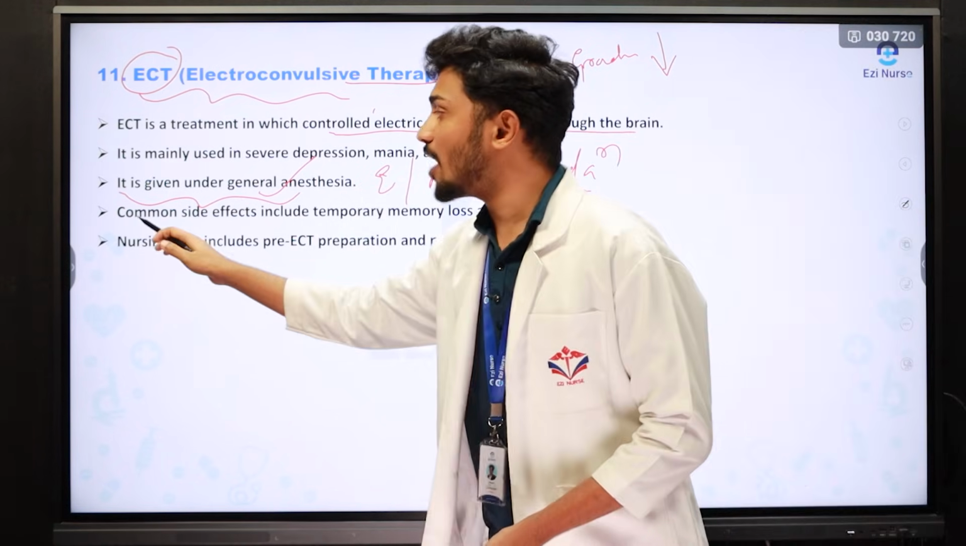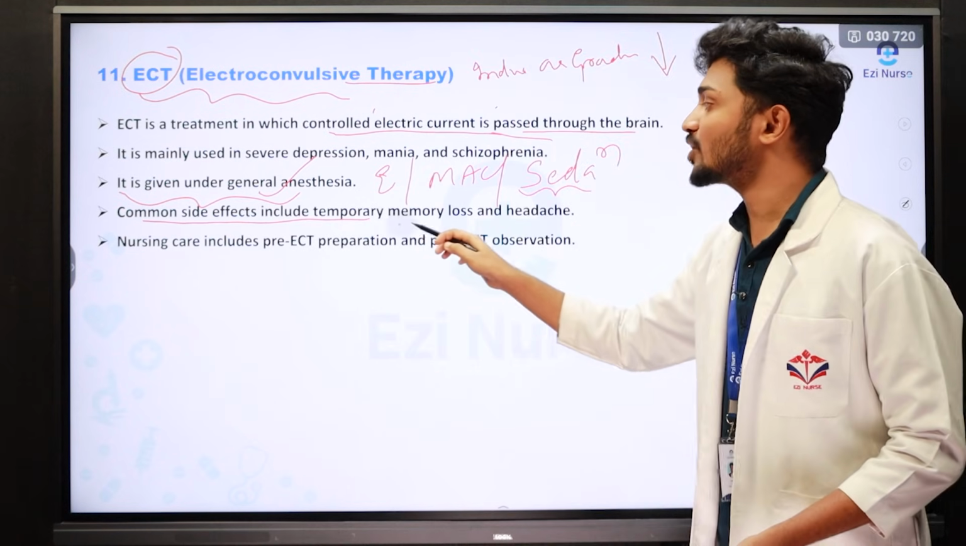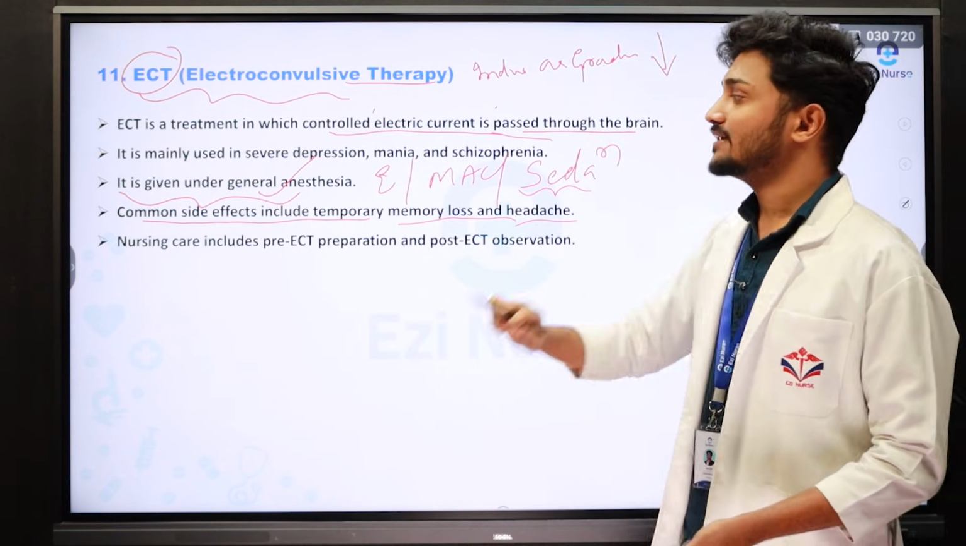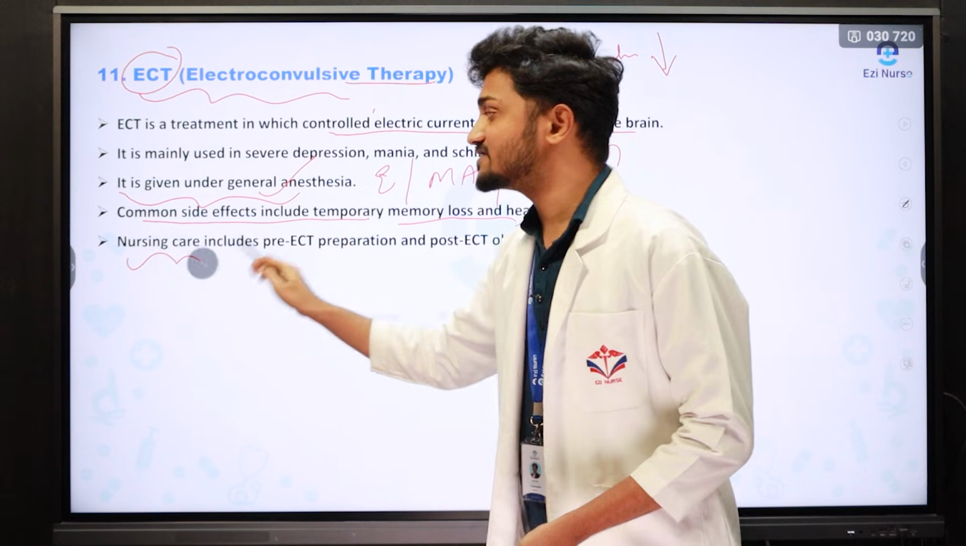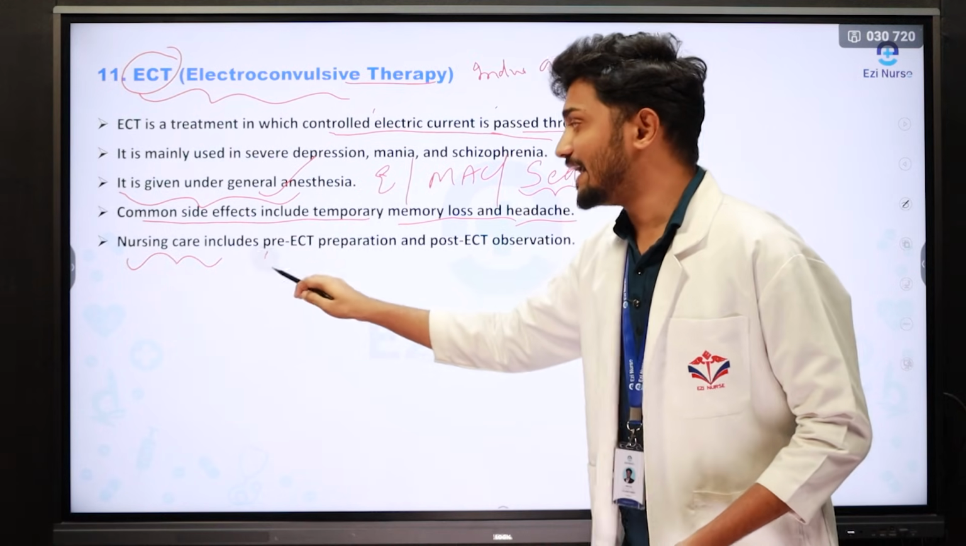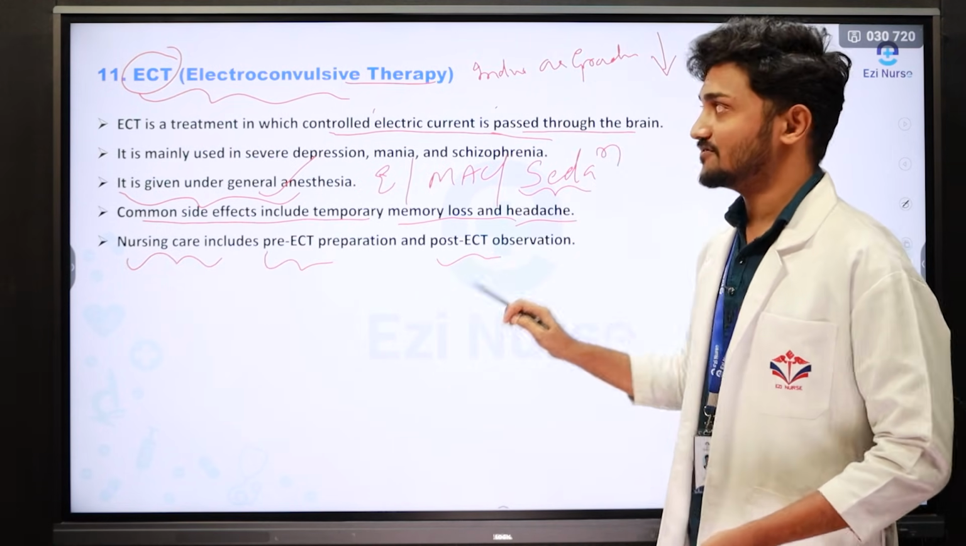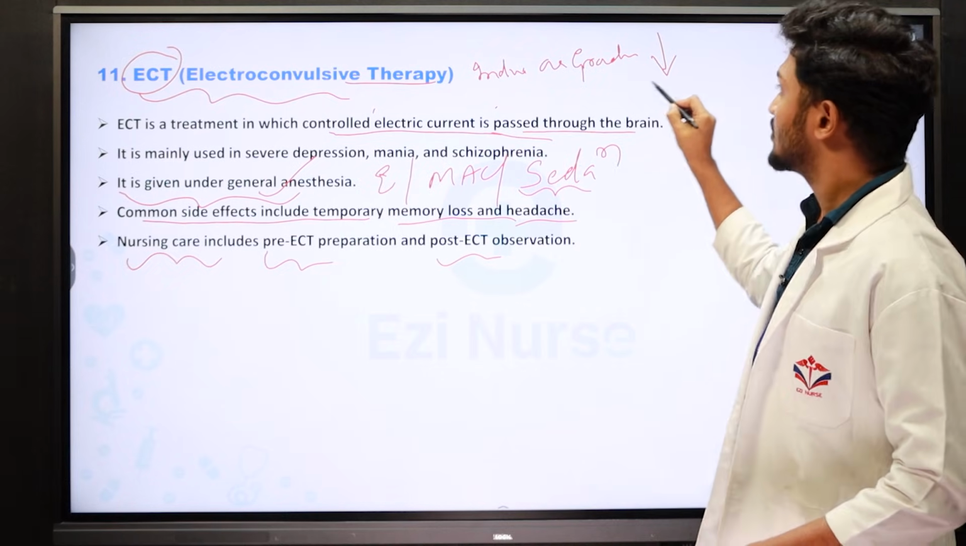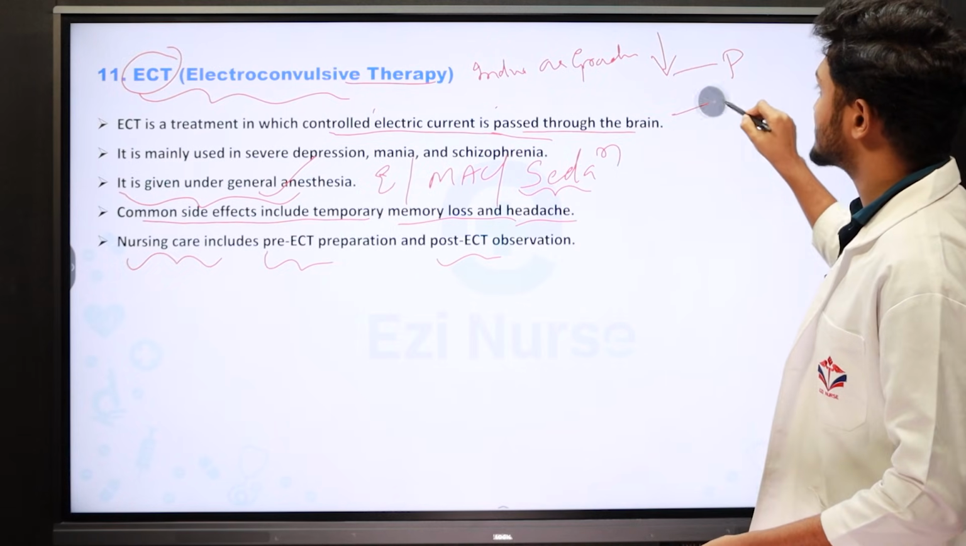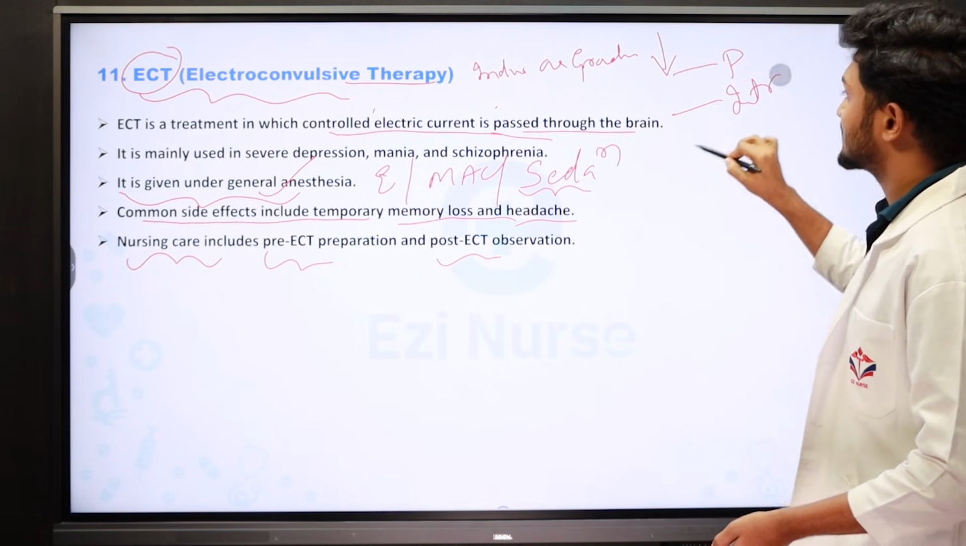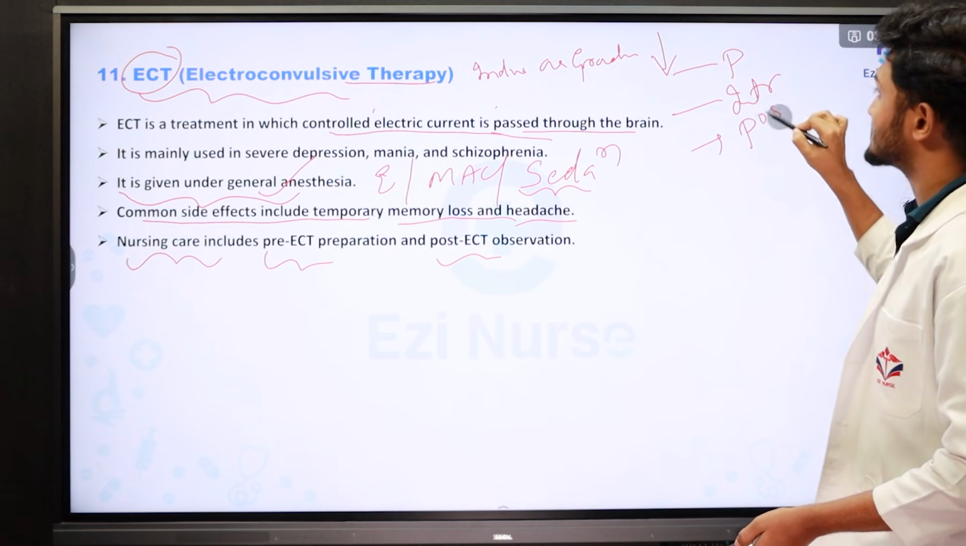The next point is, common side effects include temporary memory loss and headache. Then the last point is nursing responsibility. Nursing care includes pre-ECT and post-ECT observation. In ECT, we have three phases. First one is called the pre-ECT phase. Next one is the intra-ECT phase. The last one is called the post-ECT phase.